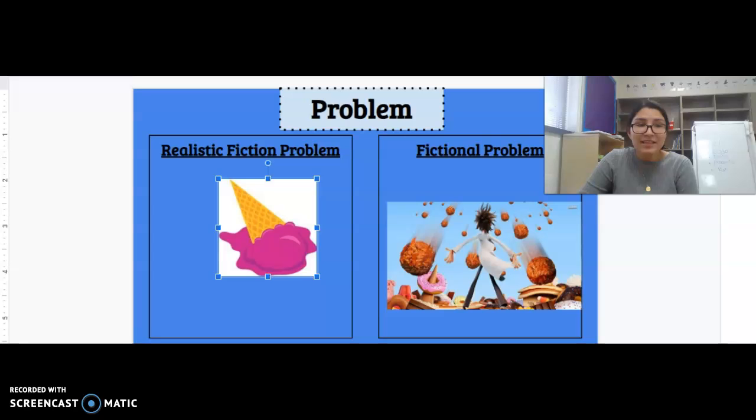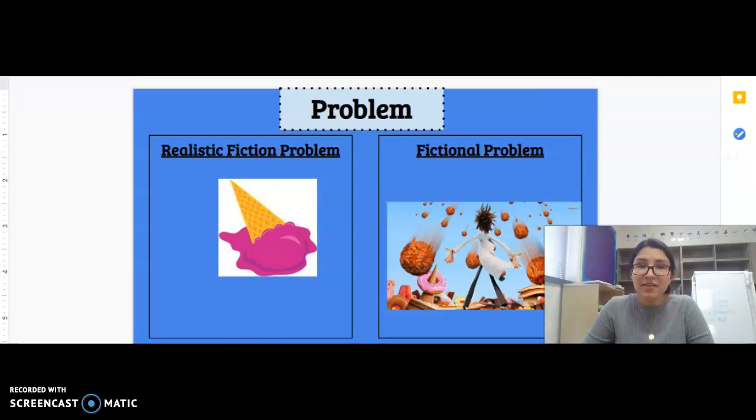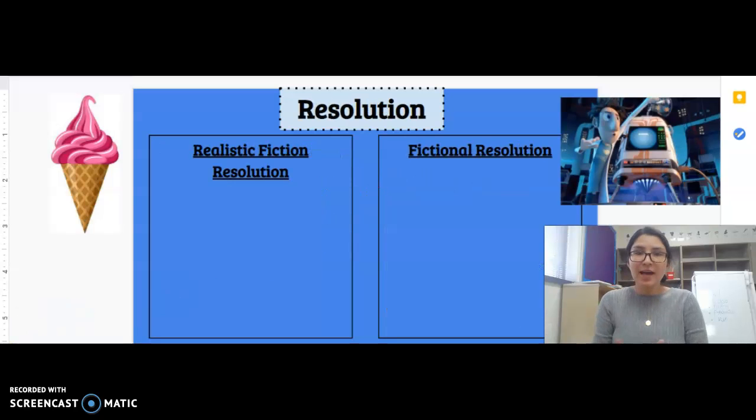All right, let's go ahead and look at the resolution and how we can solve the melted ice cream and the food falling from the sky. So resolution: how a problem, obstacle, or challenge for the character is solved, okay? Resolution also means solution. They mean the same thing, how the problem is fixed. So we have realistic fiction resolution and fictional resolution. So right here I have an ice cream cone. It's brand new. It's not melted. It's not on the ground.